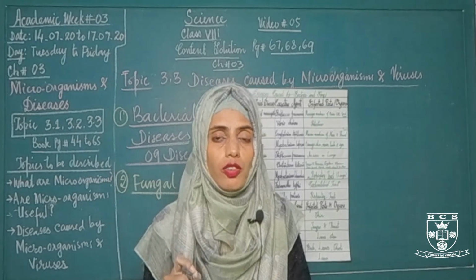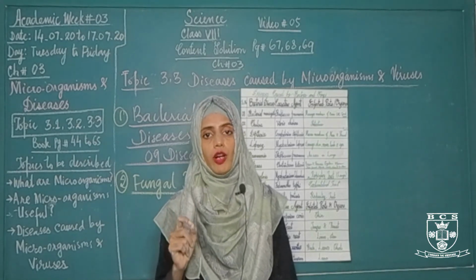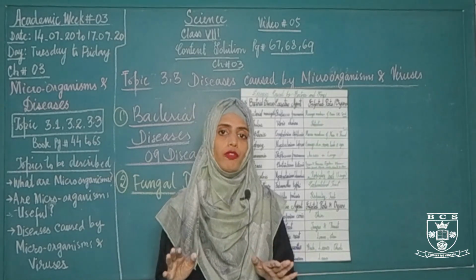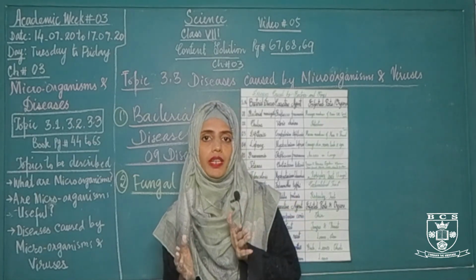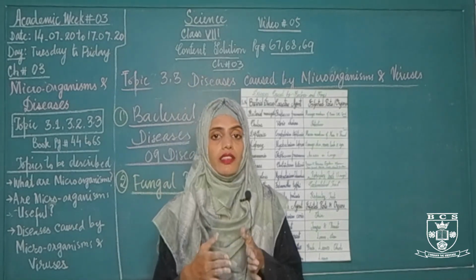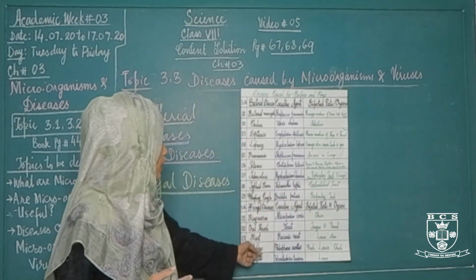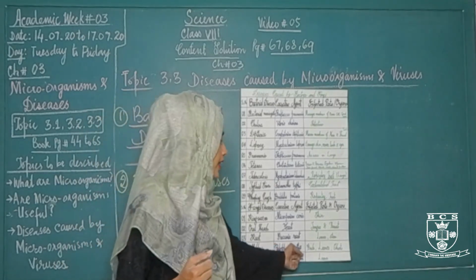What is chlorosis? Chlorosis is the loss of chlorophyll from the plant. Chlorophyll will be removed from the plant, and the leaves will appear yellowish in color, and then they become brown in color and will be shed. This disease is called mildew disease, which is caused by a fungus called Podosphaera xanthii.